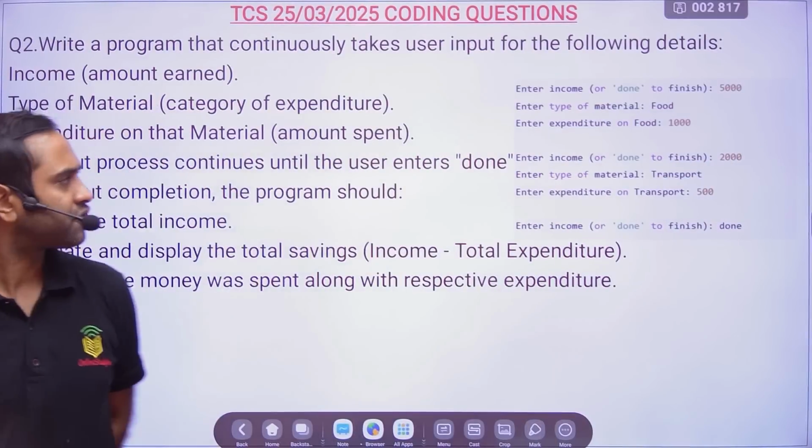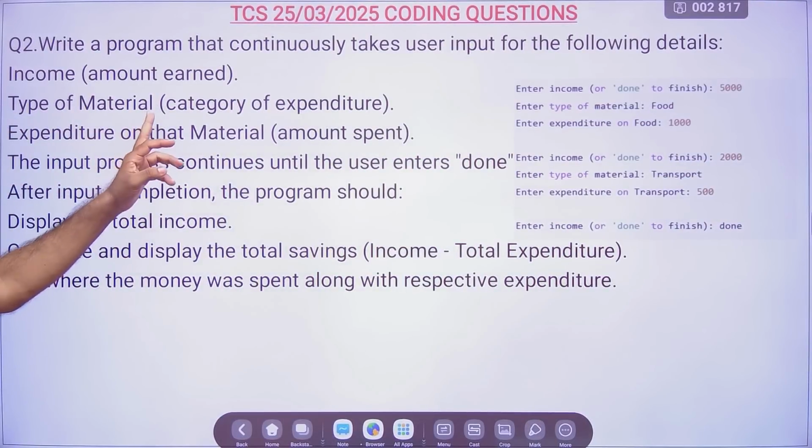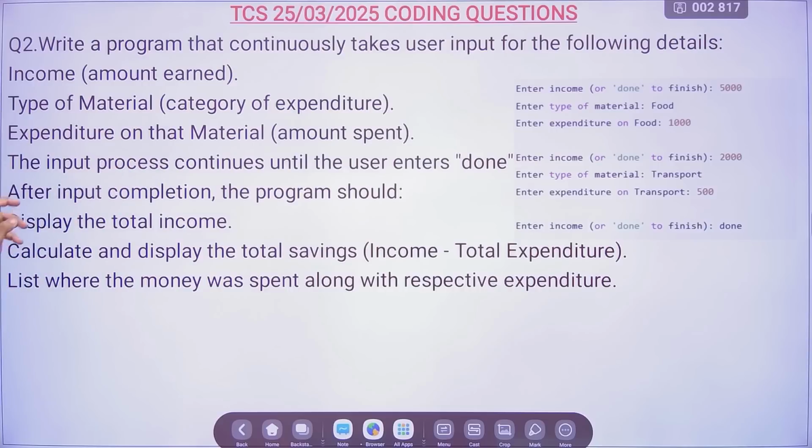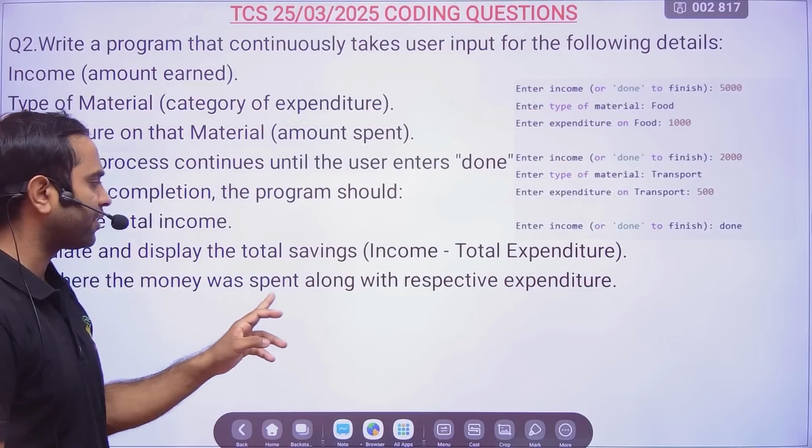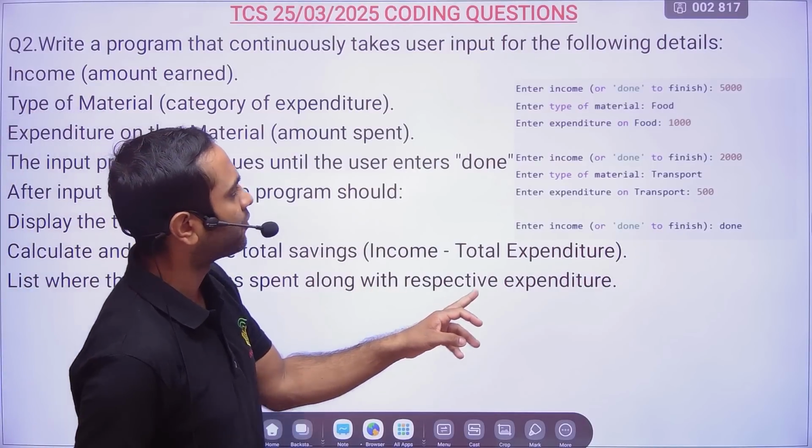The second coding question was something like this. Write a program that continuously takes user input for the following details: income, amount earned, type of material, category of expenditure on that material, and amount spent. The input process continues until the user enters done. After input completion, the program should display the total income, calculate and display the total saving, which is income minus expenditure, and list where the money was spent along with the respective expenditure.